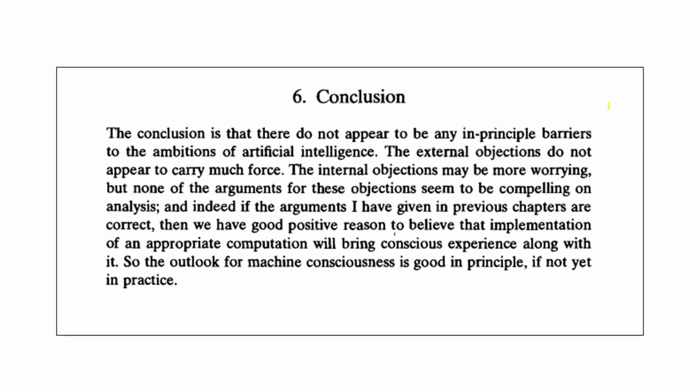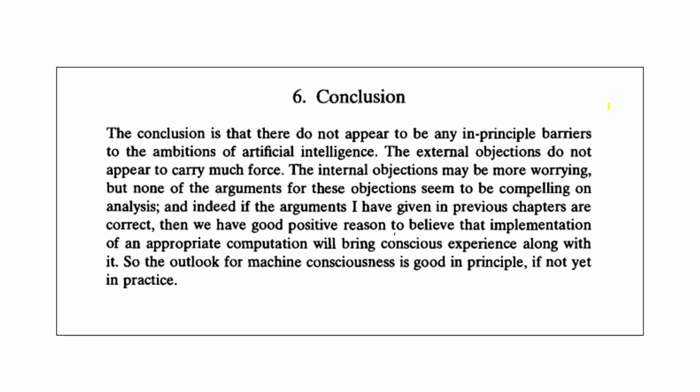The conclusion is that there do not appear to be any in-principle barriers to the ambitions of AI. The external objections, because he introduces this distinction between external objections and internal objections. Now, external objections say, you know what, computers will never be able to simulate the behaviour of intelligent humans. Okay, so they won't even be able to simulate it to look like they are humans.